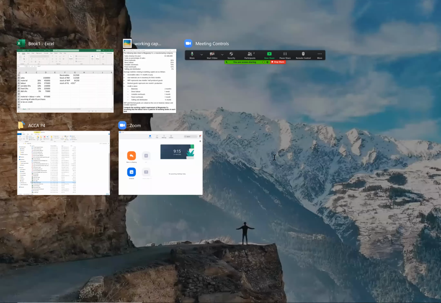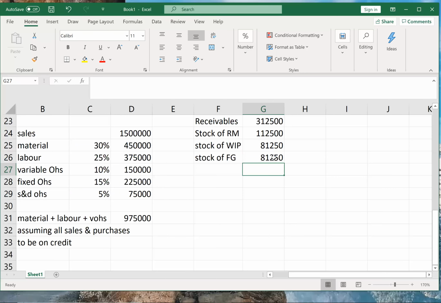So into 1 by 12, and again into the same 50%. Okay, done.